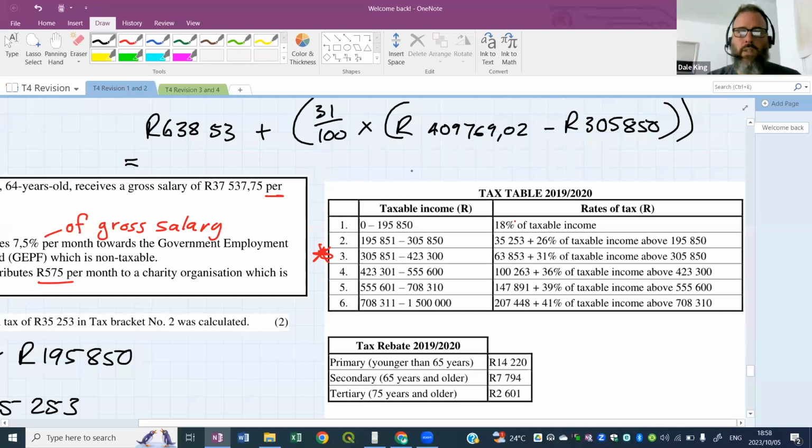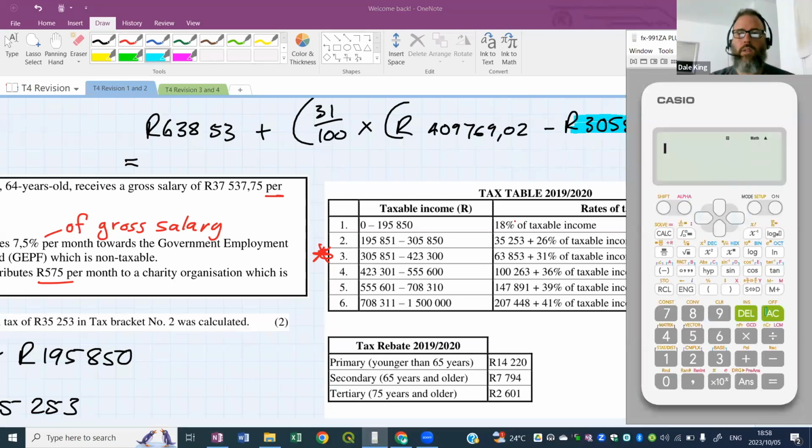Okay, so let's quickly get the answer for this before we say goodnight and before you get your quiz link. So this is the calculation we need to do. I've written it on the screen. We need to work out how much more than 305,850 we are with our 409,000. So we've got to subtract to find the difference. Then we're going to multiply it by 31%, and we're going to add it on to 63,853.